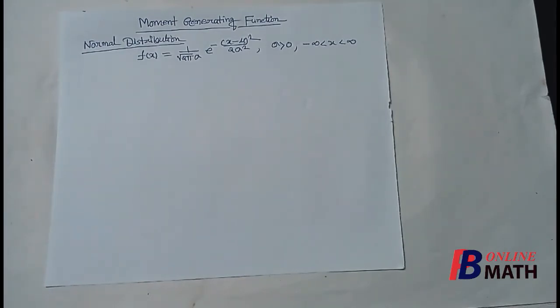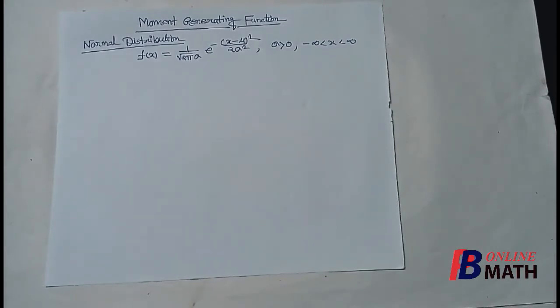We have shown that mean, variance and other moments can be found from the moment generating function by just differentiating and putting t equal to 0. In the previous part we have obtained mean and variance for some discrete distributions, that is binomial and Poisson. In this part we shall find these moments for some continuous distribution.